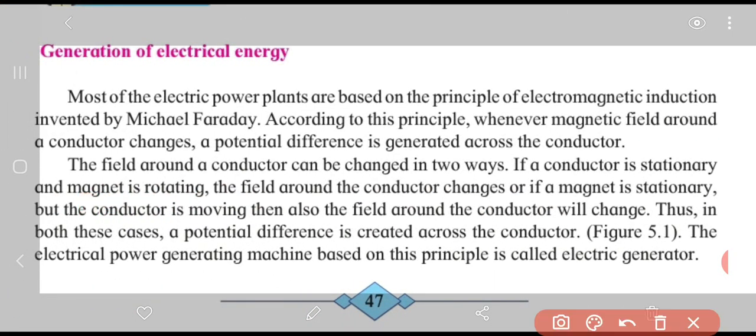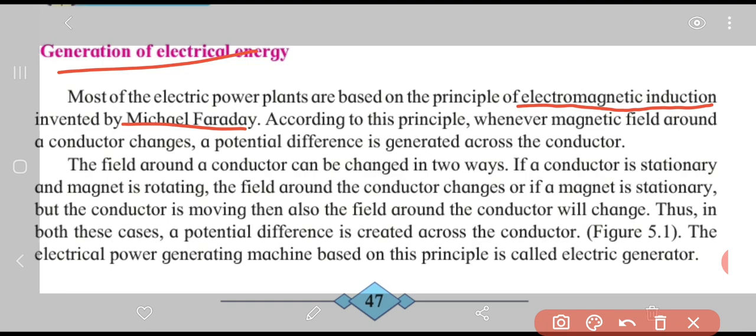Okay, so we are going to discuss the generation of electrical energy. First we'll discuss what the basic principles involved in the generation of electrical energy are. Most of the electrical power plants are based on the principle of electromagnetic induction invented by Michael Faraday. You have learned about Michael Faraday in Science 1 and how this principle of electromagnetic induction helps in the generation of electrical energy. Let us repeat it here as well.